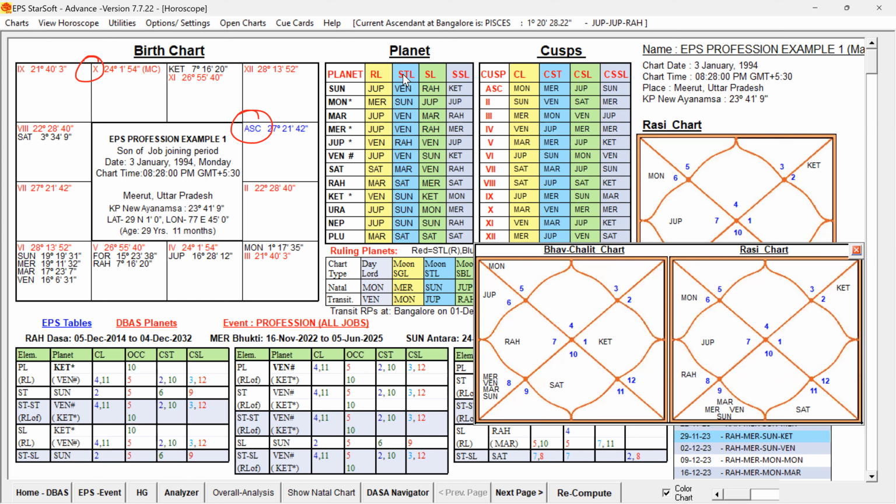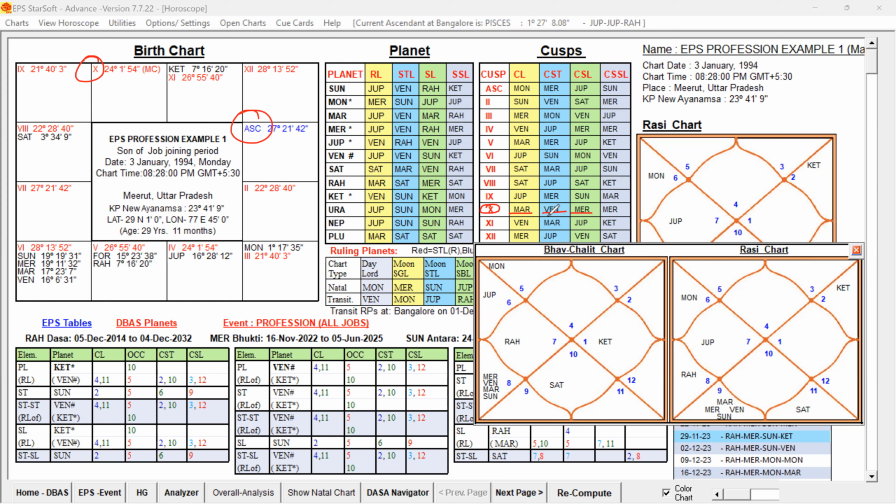Let me continue. The 10th cusp is falling in the sign of Aries, ruled by Mars as the Rasi Lord, falling in the star of Bharani Nakshatra, ruled by Venus, and sub-lord is Mercury. So Mars, Venus, and Mercury.